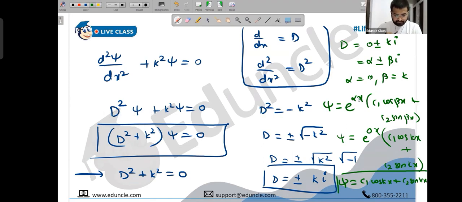Sir, will beta ever be negative? No, it will never be, because it is plus or minus, minus or plus. It's always in a pair, no? So beta won't be negative. Never.